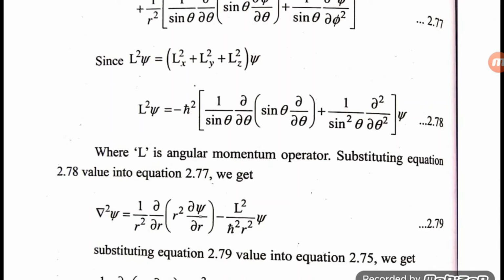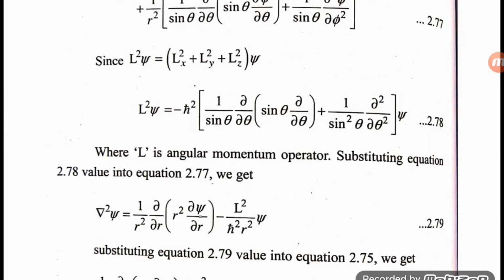Substituting equation 2.78 value into 2.77, we get ∇²ψ equals 1 by r² ∂/∂r of (r² ∂ψ/∂r) minus L²/(ħ² r²) ψ.